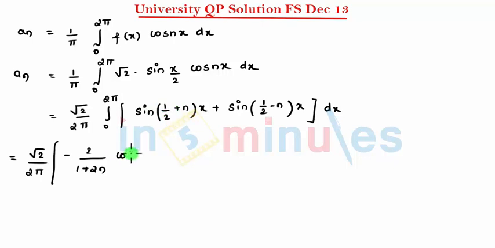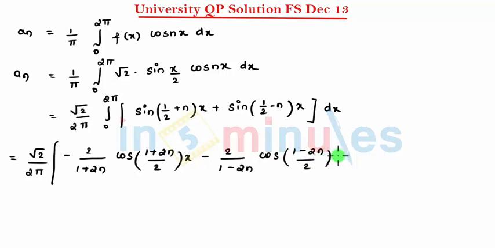So minus of cos, here we get 1 plus 2n divided by 2. So that's my first term, into x, minus 2 divided by 1 minus 2n, and again I get cos of 1 minus 2n divided by 2 into x. The limits are 0 to 2 pi.